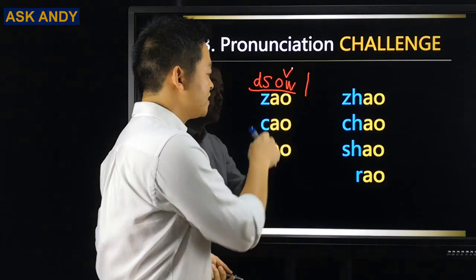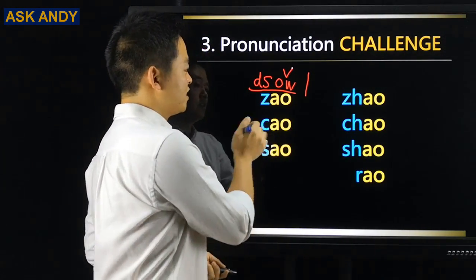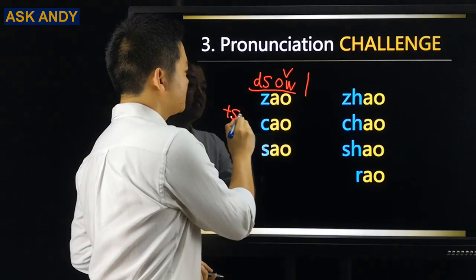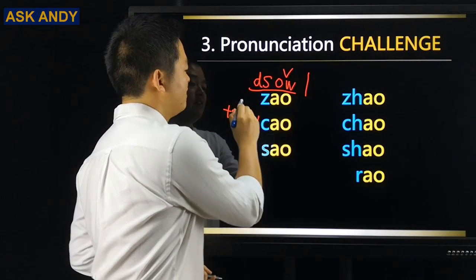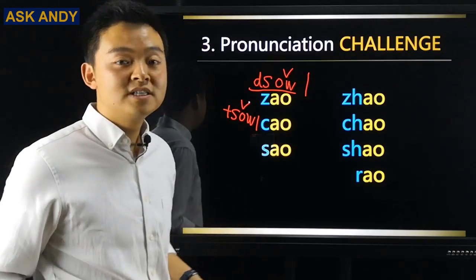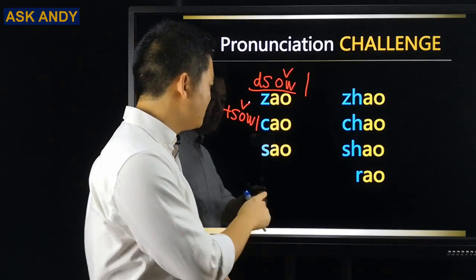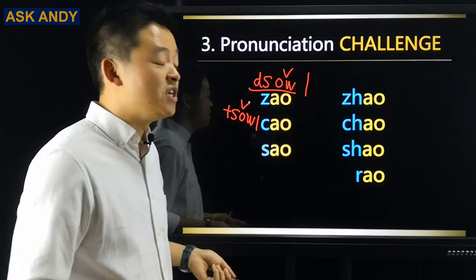And then you can use the same trick for this group. So that will be C, you can make a TS, O-W-L. Third tone. So cao, cao. Cao is grass. And then shao, shao is to sweep.